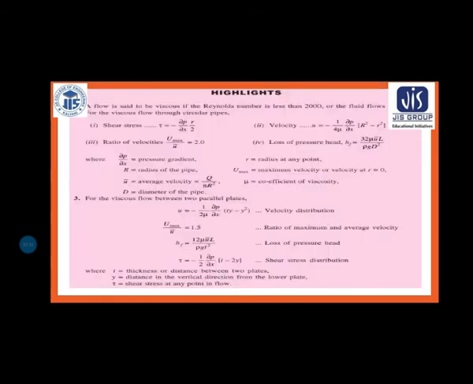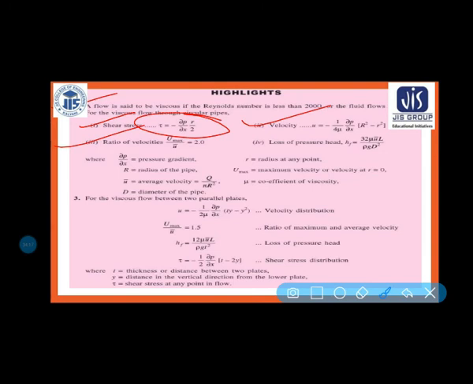Now some highlights: the flow is said to be viscous if the Reynolds number is less than 2000. The fluid flows in layers. For the viscous flow through a circular pipe, this formula is very, very important. Remember, tau is equal to minus del P by del X into R by 2 for a circular pipe. Velocity U is equal to minus 1 by 4 mu del P by del X into R square minus r square.